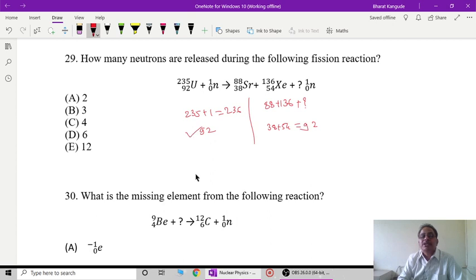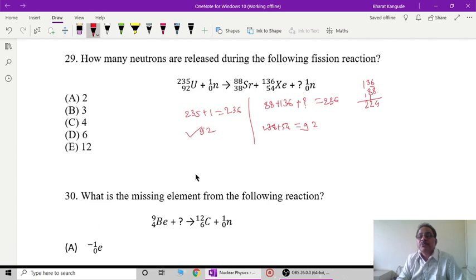So the number of protons is remaining same, the number of nucleons is now a little bit changed. So it is 235 plus 1 is 236. We have to get this number also to be 236. So add these two. So 88 plus 136, if it is added, 8 plus 6 is 14, 3 plus 8 is 11 plus 1 is 12, and therefore 224. So how much do I need? 88 plus 136, how much is it?